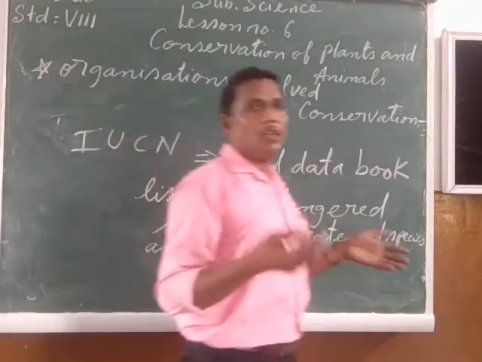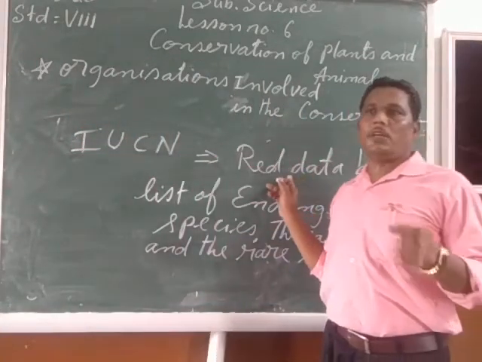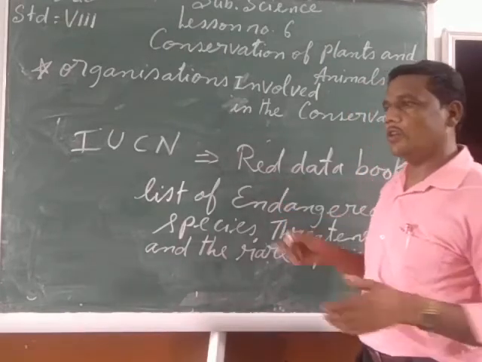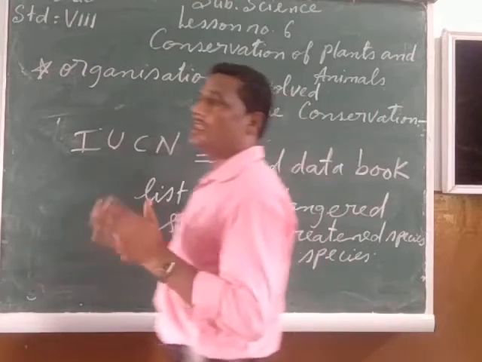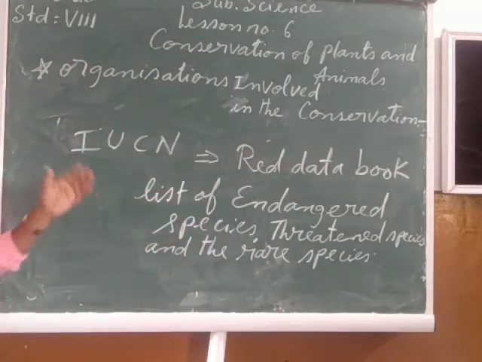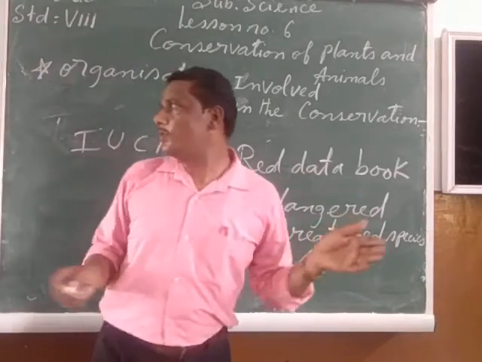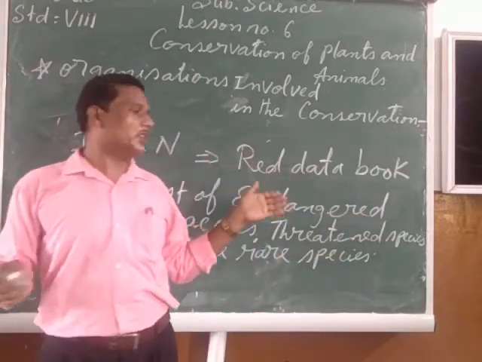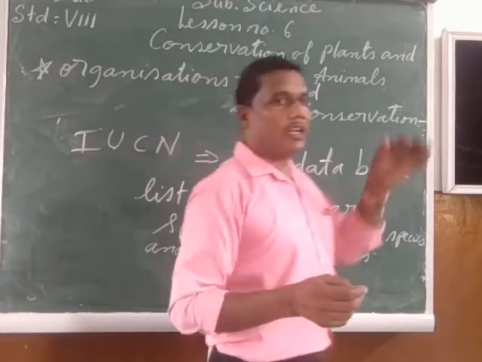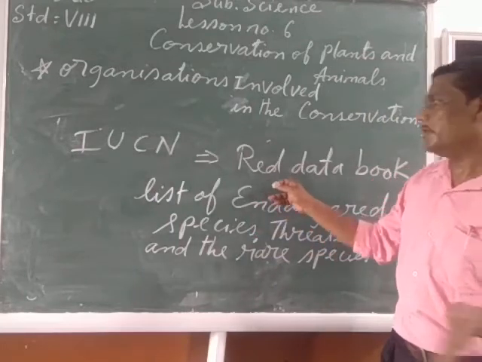Not only the animal species. They have the Red Data Book for the endangered species of the plants and the animals in this world, which need conservation. It needs focus at once. It means such species need a lot of care and protection. Suppose this care and protection is not given to these animals, soon they will come under the category of extinct species, and this species will be no more in this world.